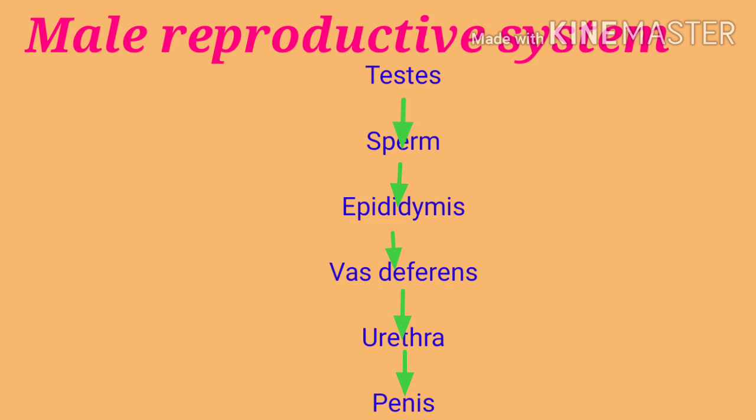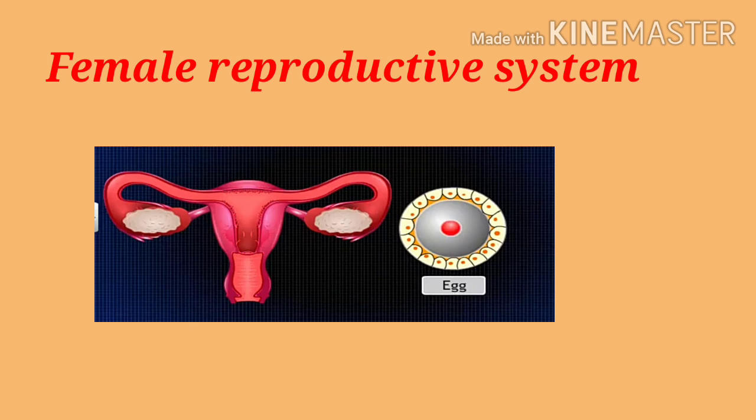Now the next is the female reproductive system. In the female reproductive system, ova or egg, which is a female sex cell or a female gamete, are produced by a pair of ovaries. In the male reproductive system, sperm are produced by a pair of testes, but in the female, ova or egg is produced by a pair of ovaries. Each ovary is attached to a muscular organ that is known as uterus. Either of the ovaries releases only one ova every month.